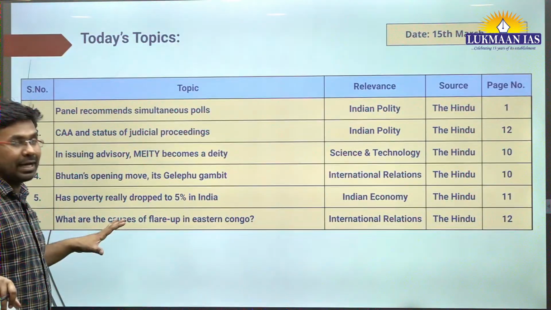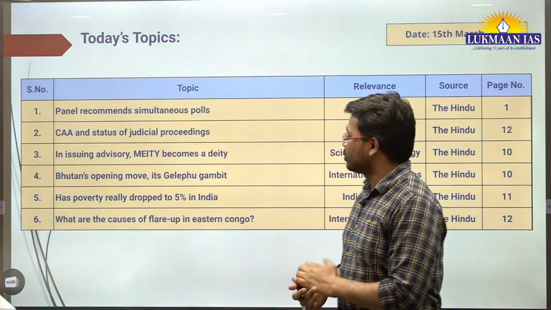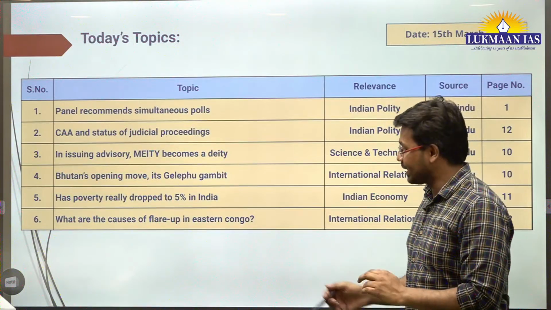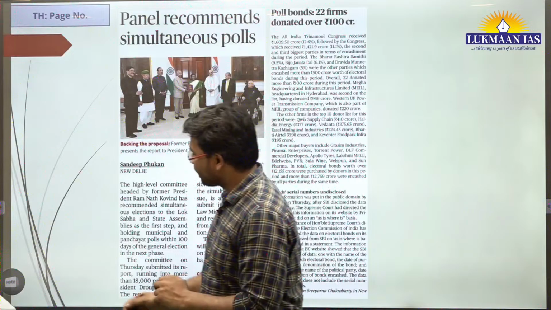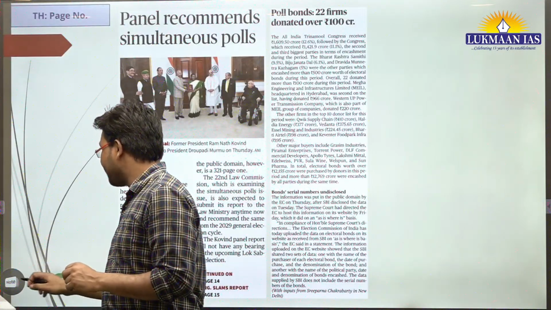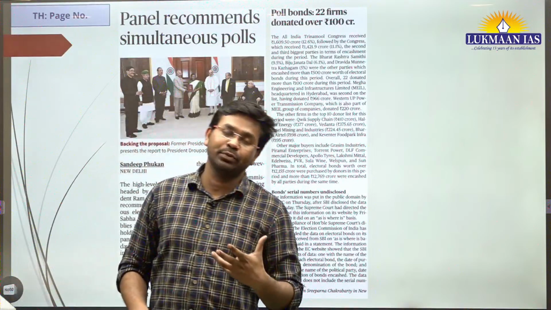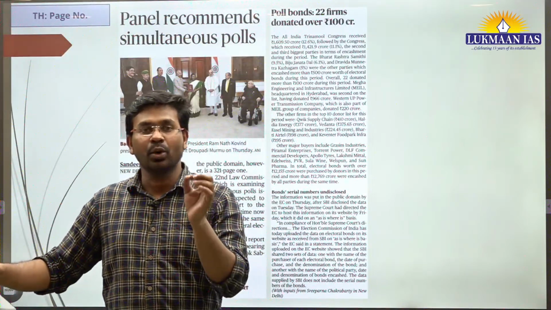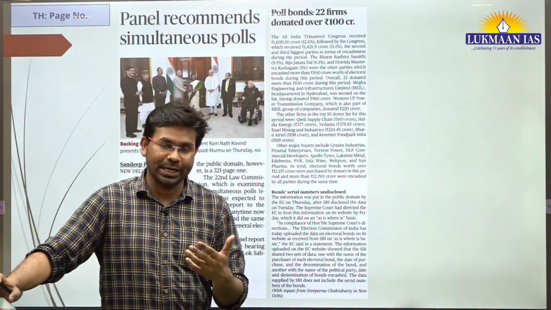So these are the articles that we are going to cover today in our newspaper analysis. In all, we are going to discuss about 6 articles. This is the first topic that we are going to discuss. This topic is related to simultaneous elections. Simultaneous elections means there was a slogan given by the government earlier: one nation, one election. What do we mean by one nation, one election?